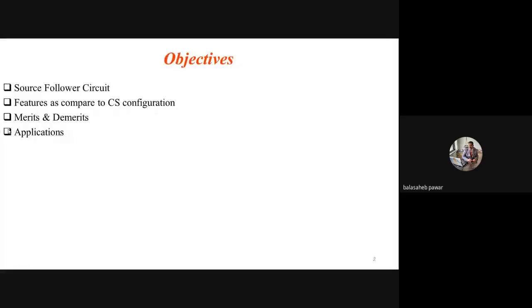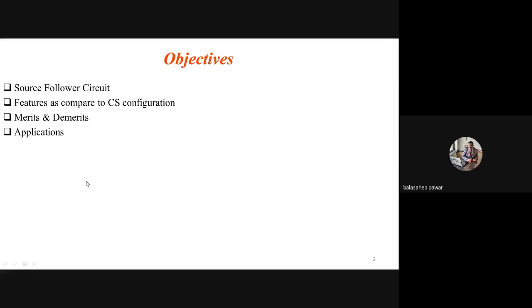As the word itself indicates, common what? Any one terminal out of the three is common, and the remaining two will act as the input and output. So this source follower is nothing but common drain configuration, in which gate will be the input and source terminal will be the output, while drain will remain common. And that's why another name is also there, source follower. Why it is known as source follower, that I will explain while explaining the working of the given circuit.